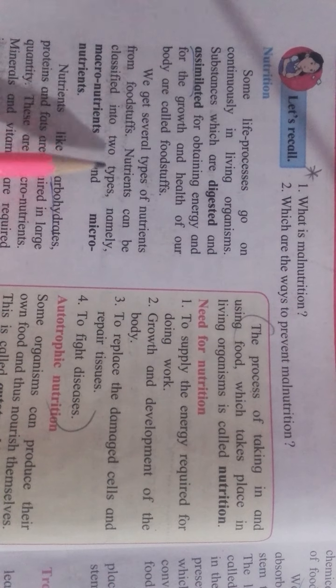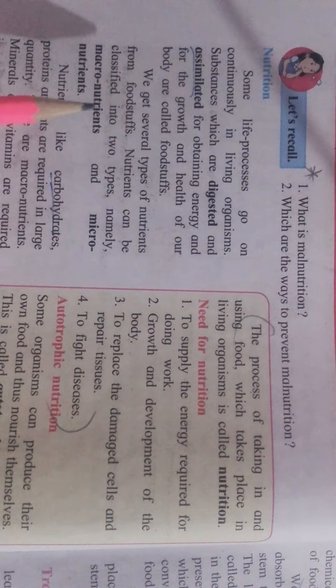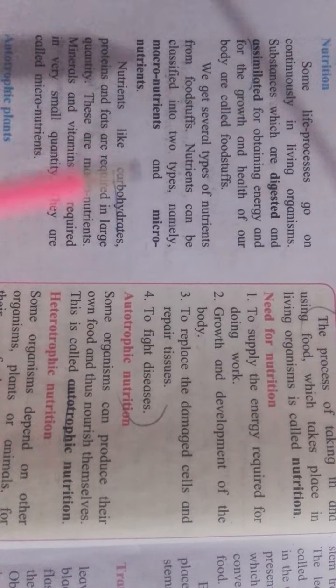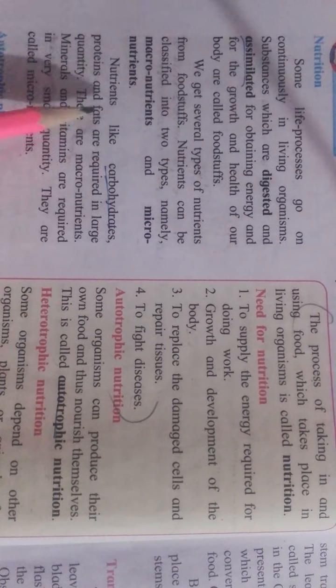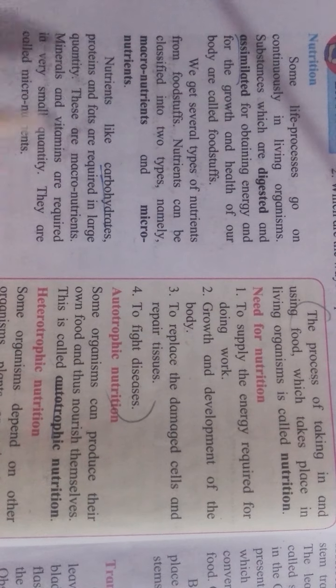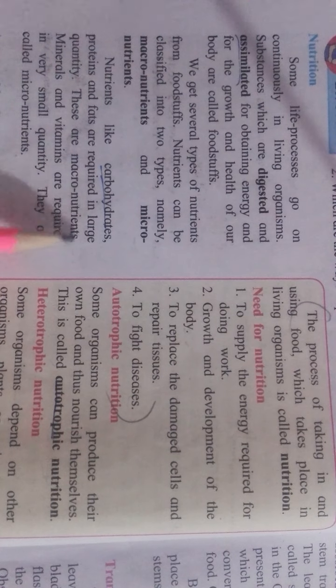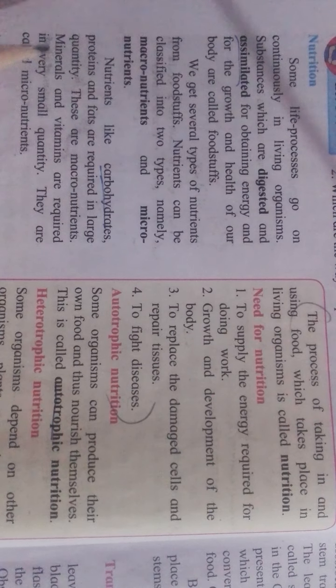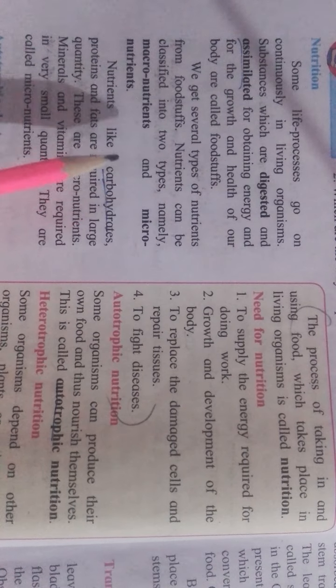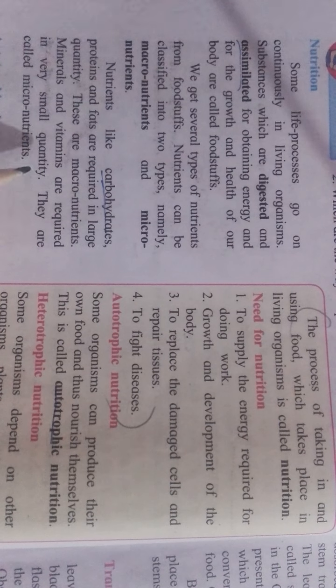Nutrients can be classified into two types. Which ones? First is macronutrient and second is micronutrient. So, what is the meaning of micro and macro? Let us see. Nutrients like carbohydrates, proteins and fats are required in large quantity. These are macronutrients. And minerals and vitamins are required in very small quantity. They are called micronutrients. Means macronutrients we need in large amount and micronutrients we need in very small quantity. Okay.